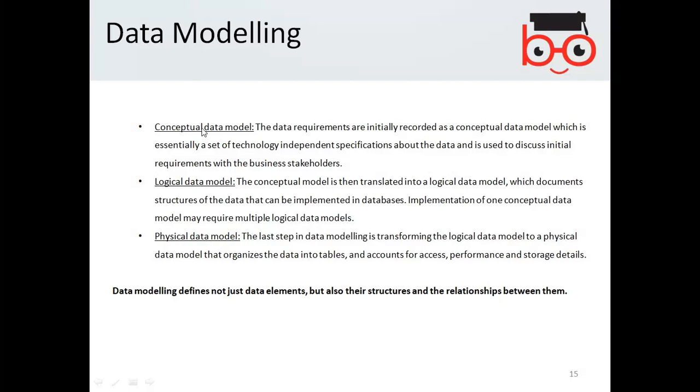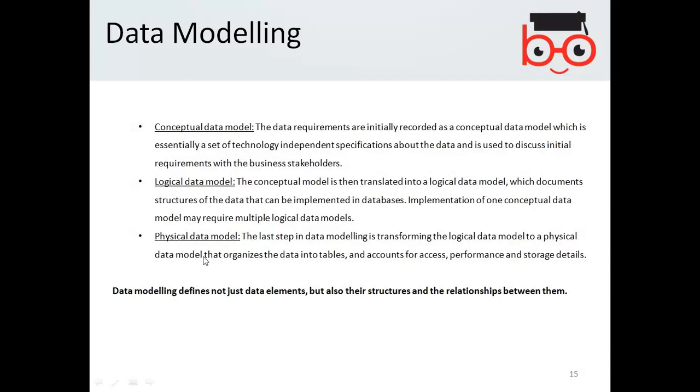So the conceptual data model is irrespective of any technology. The logical data model is translated into the model which gives the structure. Still, it is independent of the technology, but it has some relevant structure which can easily fit into the technology.